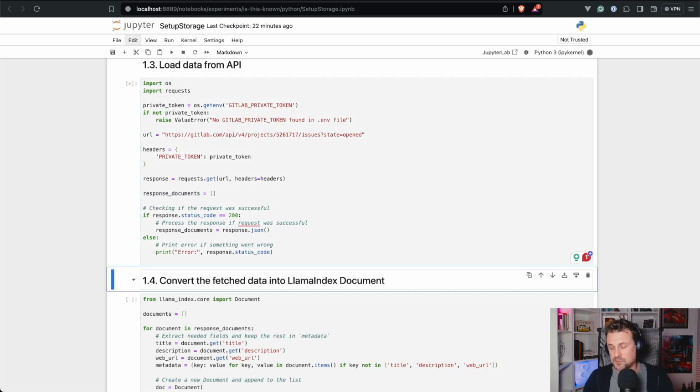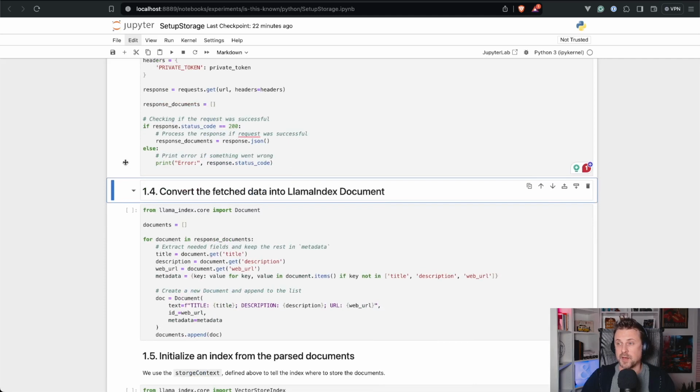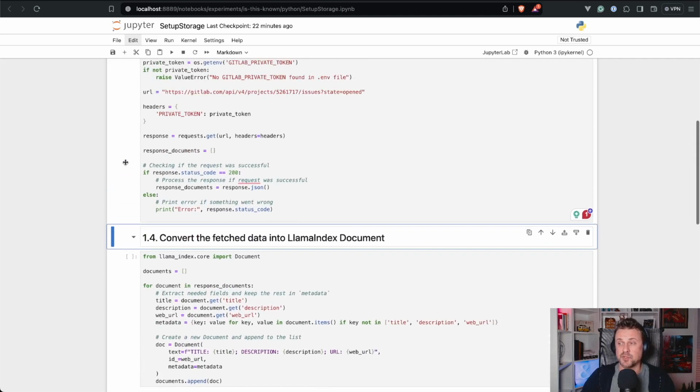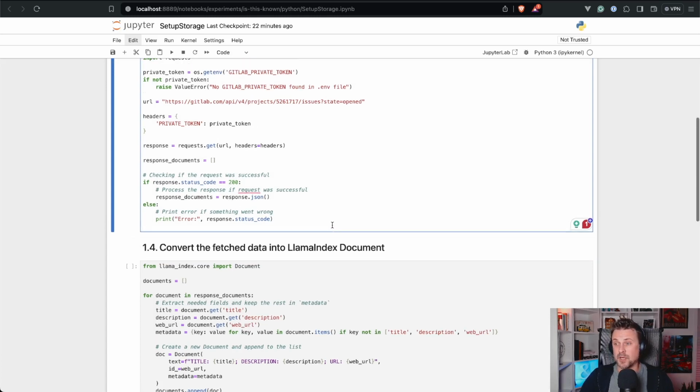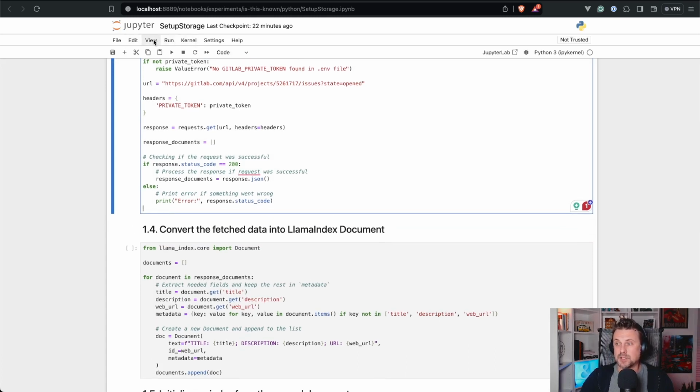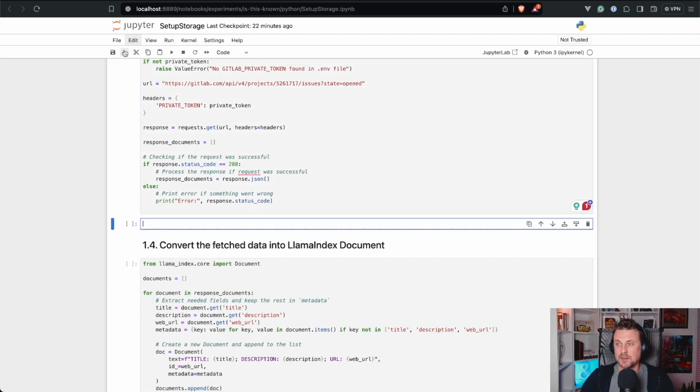So let's just run it with Shift Enter here, and it passes totally fine, no errors. So we are supposed to get the response documents here. Let's figure out whether we actually have anything there. And now you will understand how cool that is. We need to add a cell right after this one. We just click plus here.